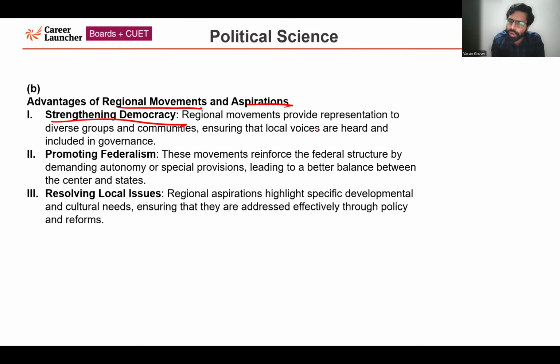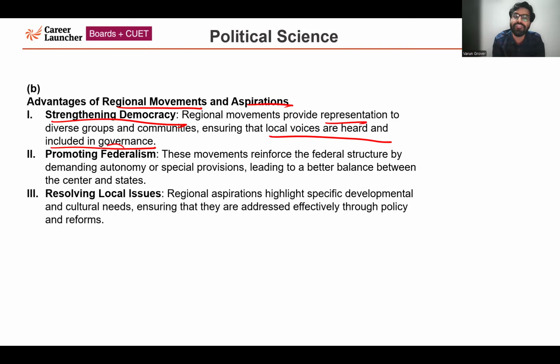Regional movements also provide representation to the diverse, because India is such a multi-diverse country. So the central government has been respecting such diverse groups and regional communities, ensuring that local voices are heard and included in governance.